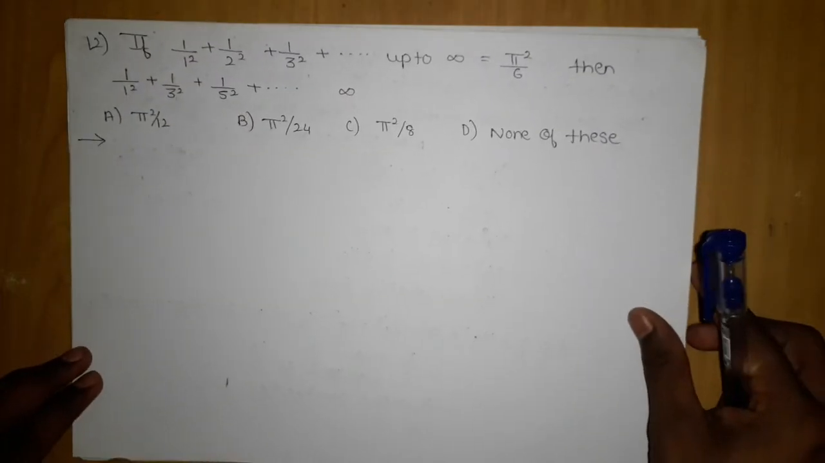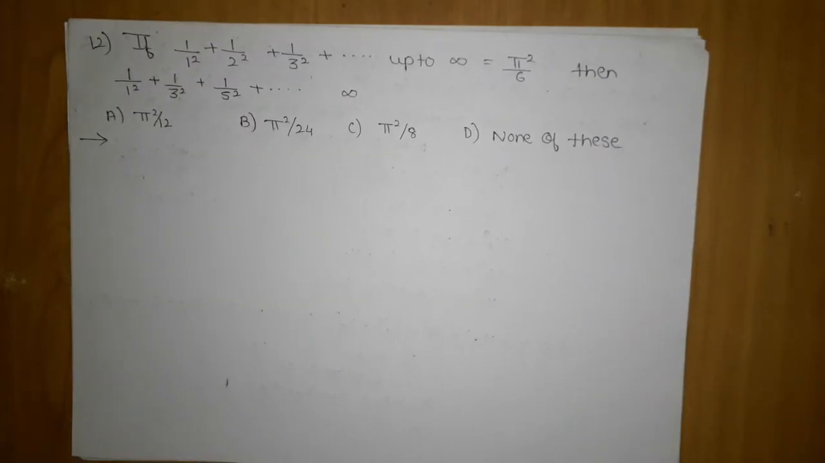The next question is the 12th question. If 1 upon 1 square plus 1 upon 2 square plus 1 upon 3 square and so on till infinity is equal to pi square by 6, then 1 upon 1 square plus 1 upon 3 square plus 1 upon 5 square and so on till infinity is what? We have done this in the lectures when I was teaching you these types of questions. It is nothing but adding the missing terms, separating them, and applying the same formulas.